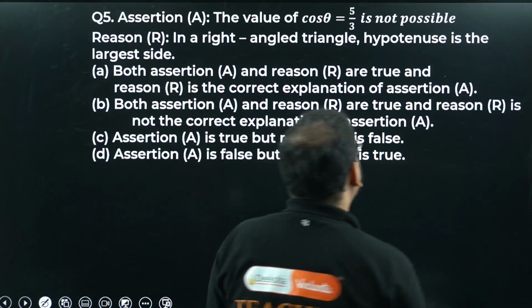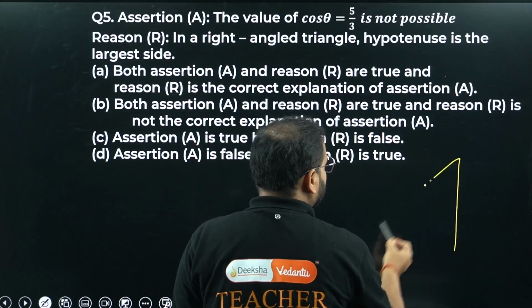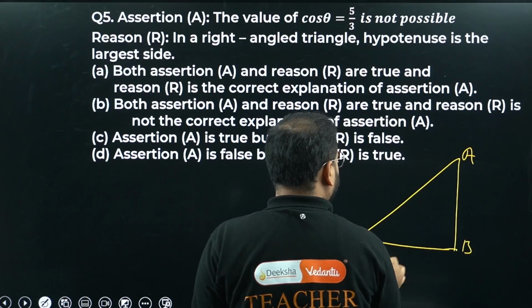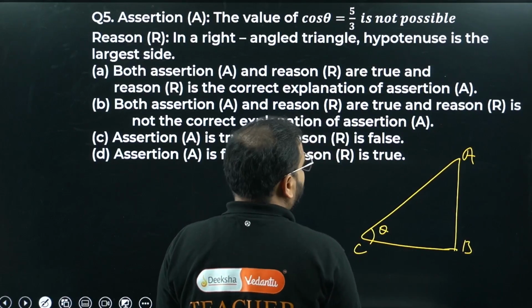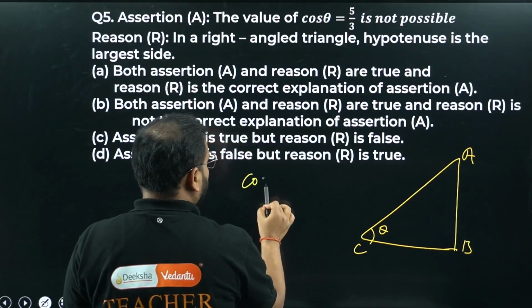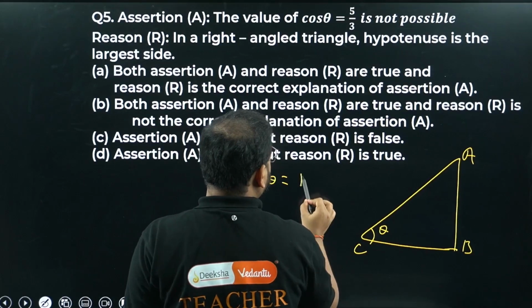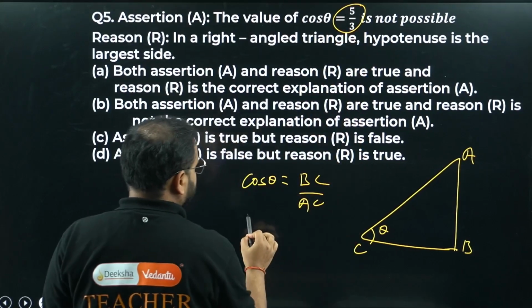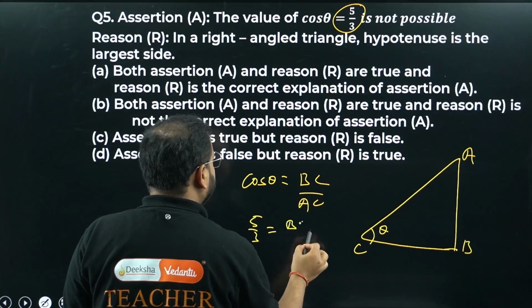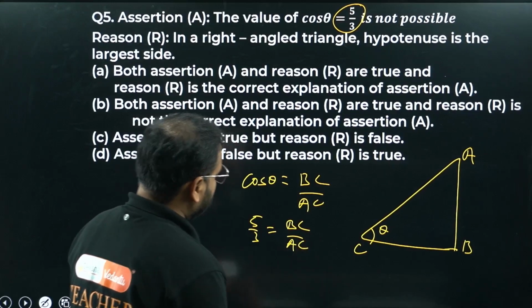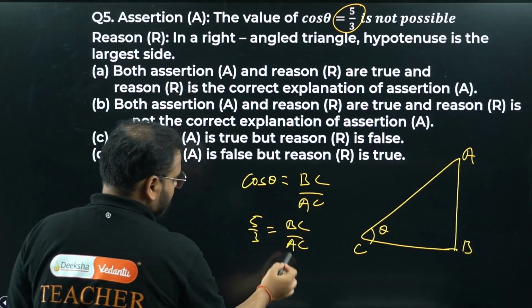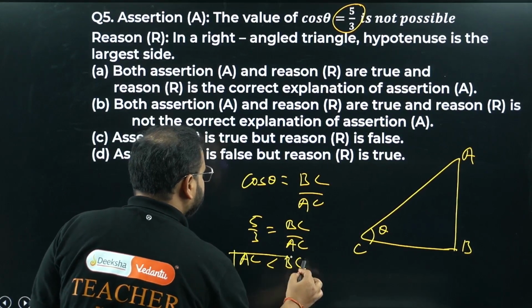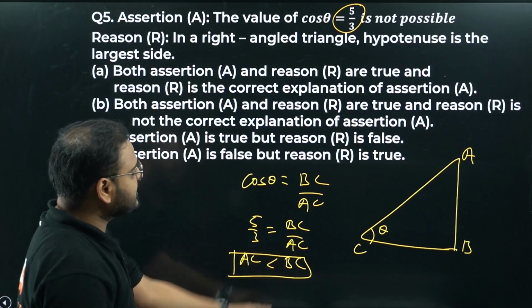No. Let's draw a triangle like this, triangle ABC. This is theta. Cos theta is what? Adjacent, so BC upon AC. What they've given here is 5 by 3. So I'm getting BC upon AC as 5 by 3. It means that AC is less than BC, correct? The denominator is smaller, meaning AC is less than BC.